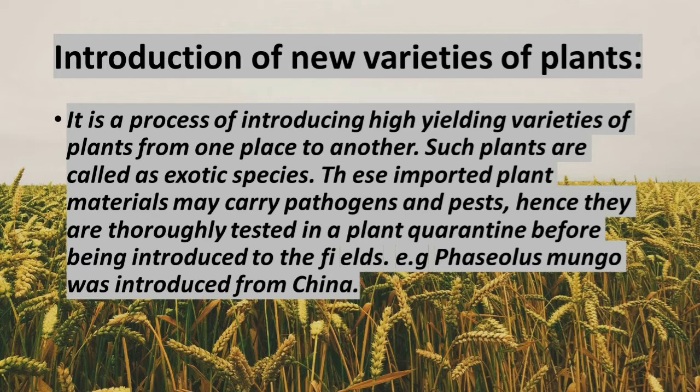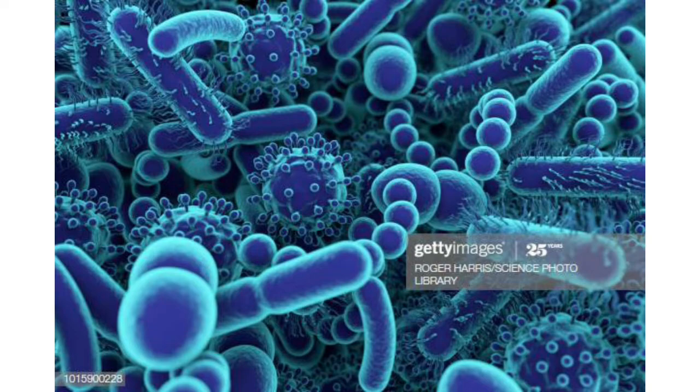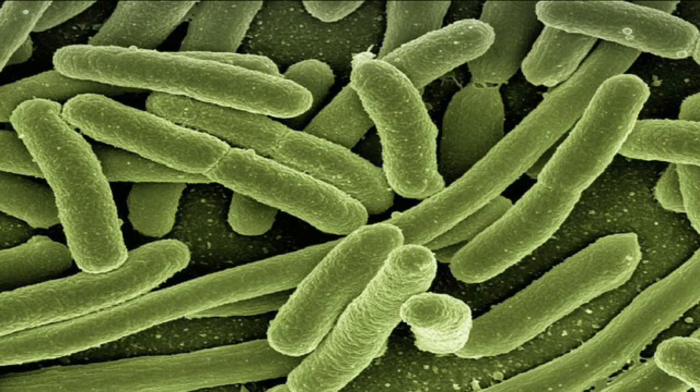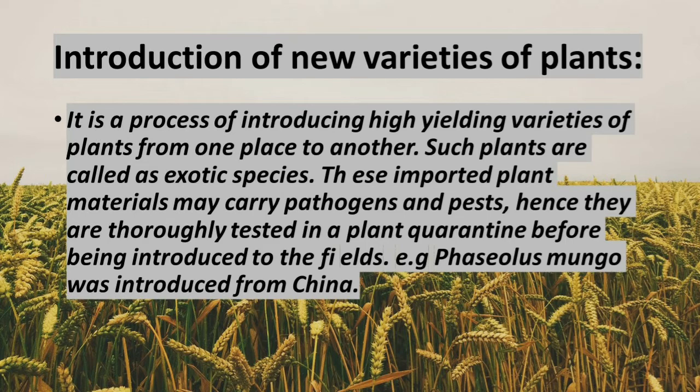These imported plant materials may carry pathogens. Pathogens means, you know already, viruses, bacteria, or maybe some pest. These are all pathogens. So the plant materials may carry pathogens and pests, hence they are thoroughly tested in a plant quarantine before being introduced to the fields. Now the appropriate word you will be able to understand: quarantine.